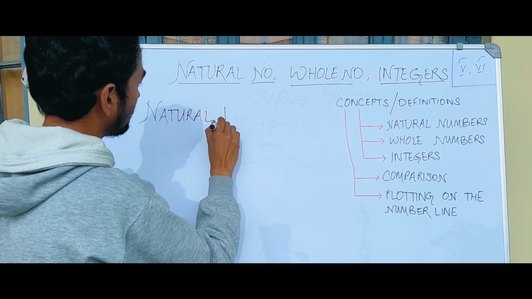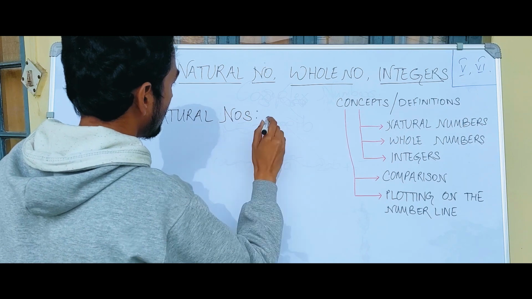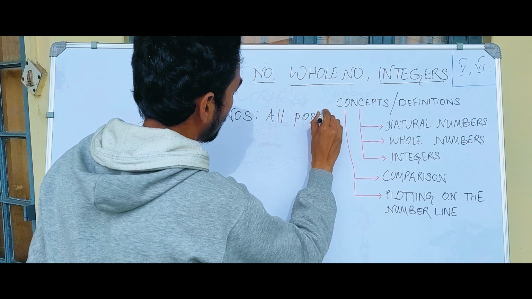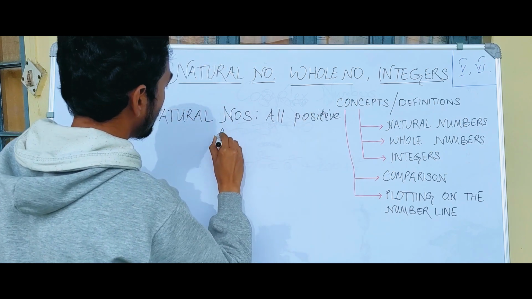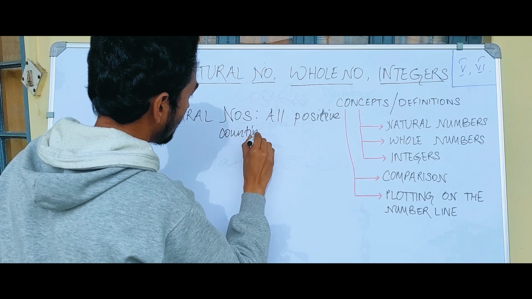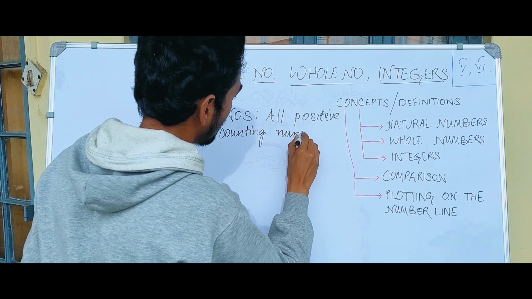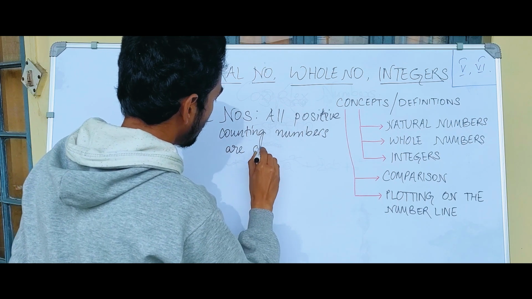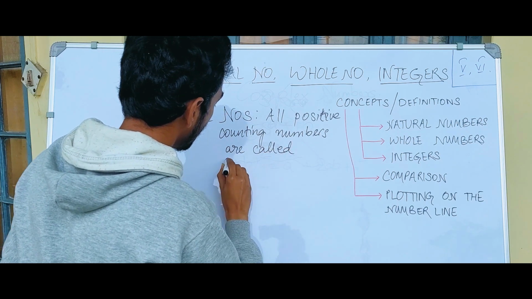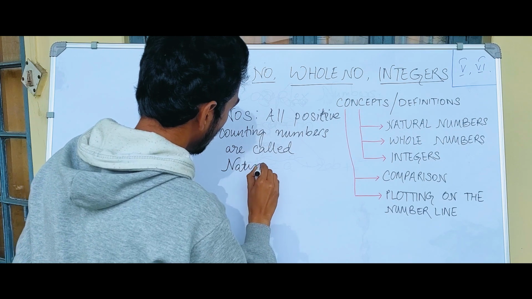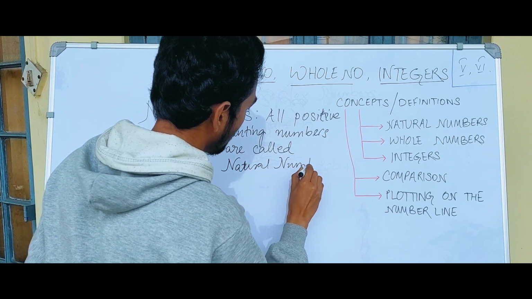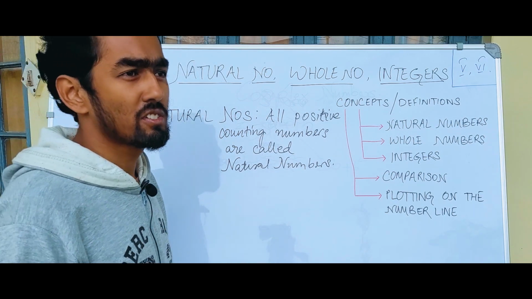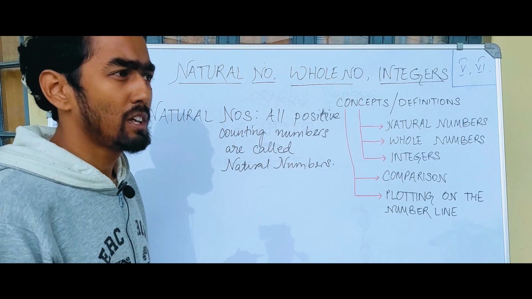Natural numbers: all positive counting numbers are called natural numbers. The natural number sequence starts from 1, 2, and then goes on.